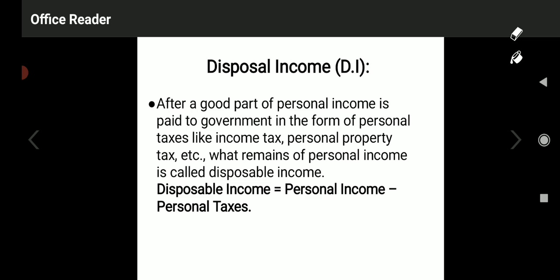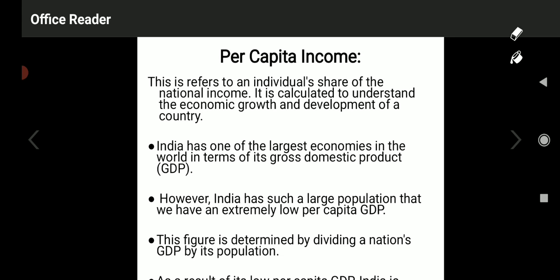Disposable income, in the sense, what is disposable? Disposable means the income which is ready cash, liquid cash, ready in the hands of consumers to purchase and enjoy different goods and services. So disposable means the liquid income which is ready in the hands of consumers after paying all types of taxes. That is called disposable income. Okay, now moving to the next important component of national income, that is per capita income.